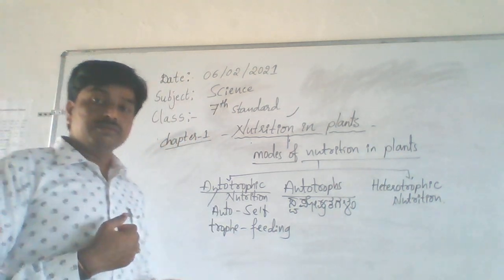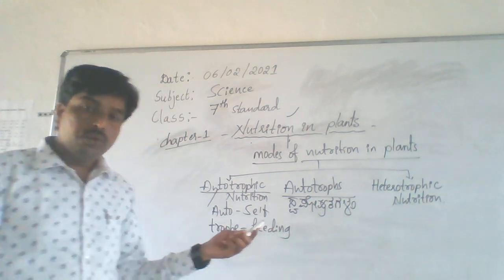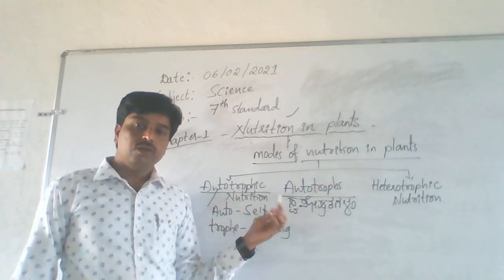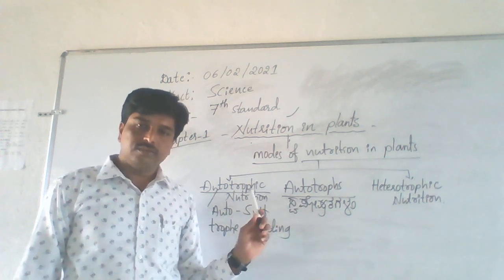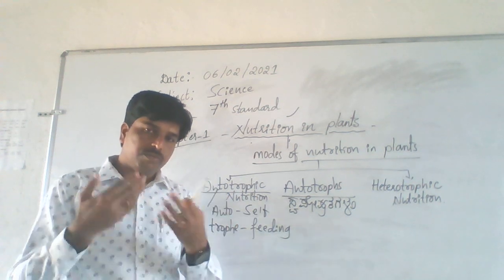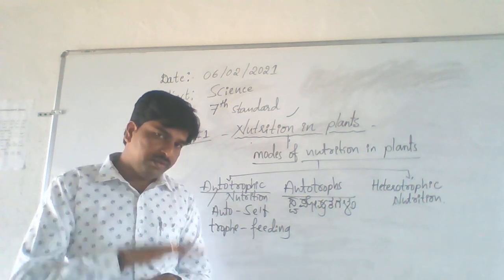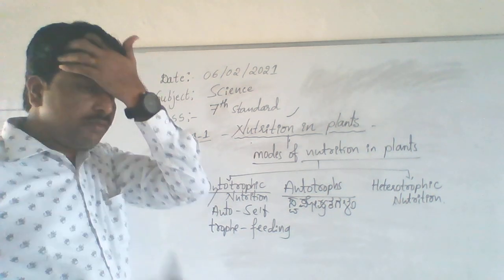So the organisms which prepare their own food, they are said to be autotrophs. Clear? Which are those? Are you capable to prepare your own food in your body? No, it does not happen in your body.